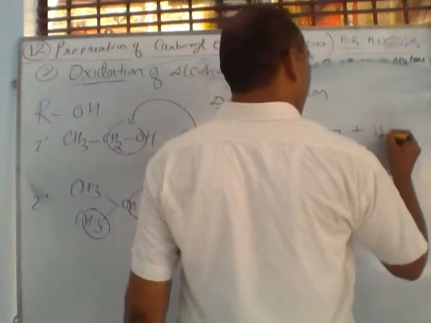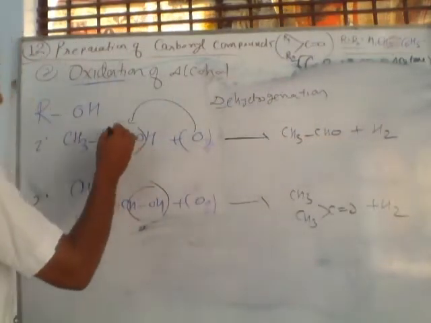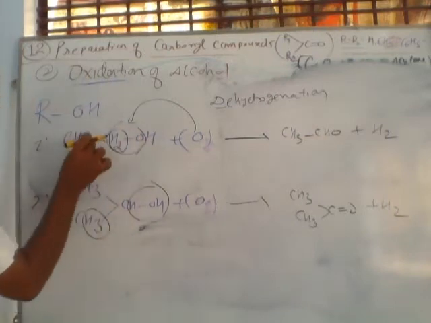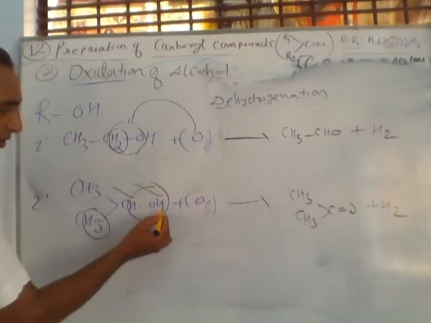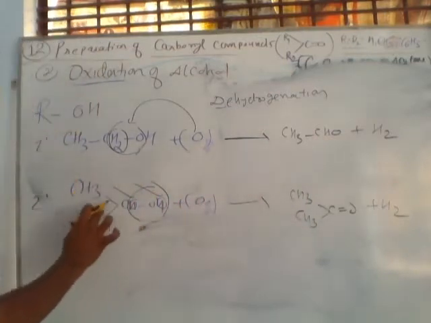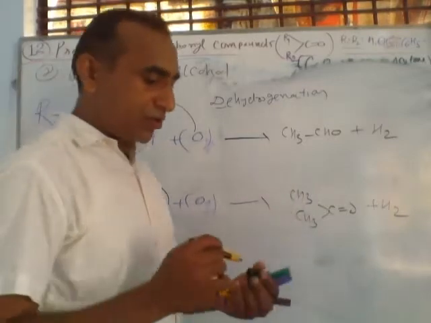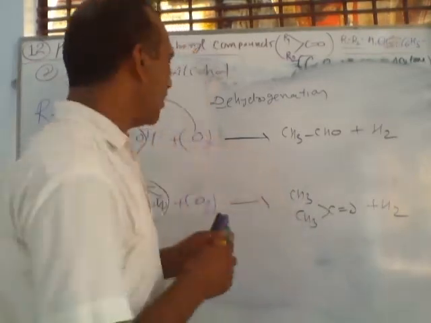So if hydrogen is removed from here, only this hydrogen, then what will form? If these two hydrogens, this hydrogen and this hydrogen, are removed as H2, then what will remain? CH3 C double bond O. So the question is, how can we remove this hydrogen? Simple.